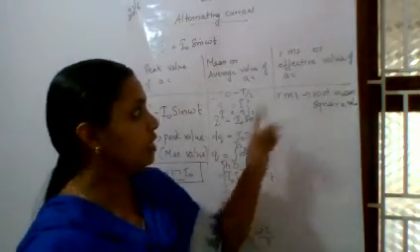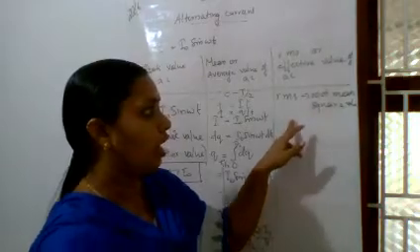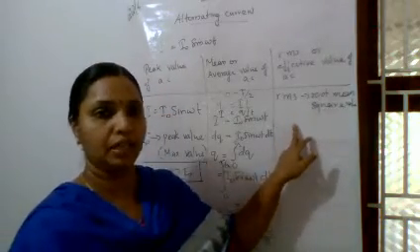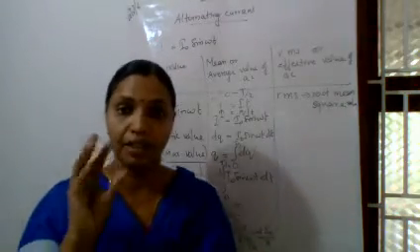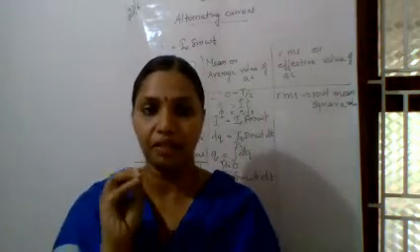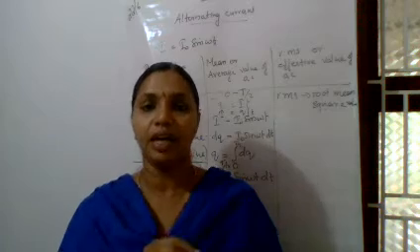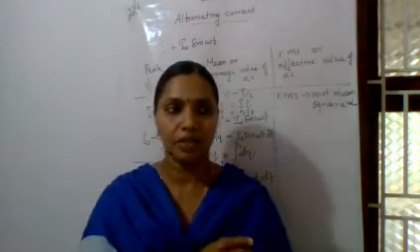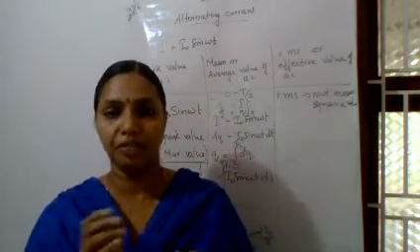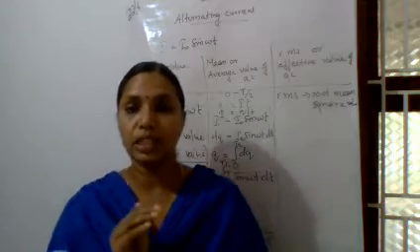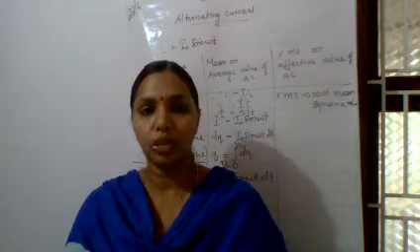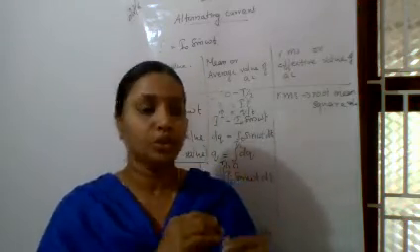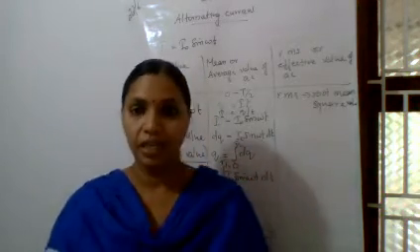What is the physical significance of this RMS or root mean square in AC? RMS or effective value, from the term itself it is clear, it is the effective value of AC. Here in our house it is 230 volt, 50 hertz. That 230 volt is the effective value, it is not the peak value. The peak value is a little more than that. So it is the effective value which we are getting.